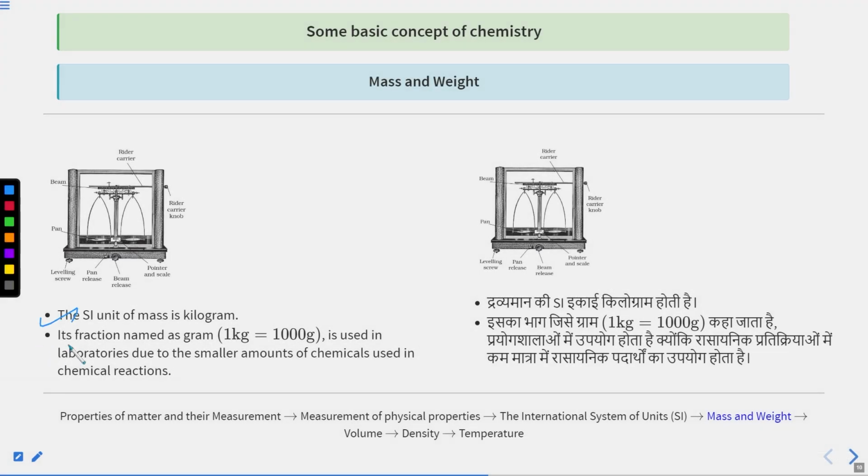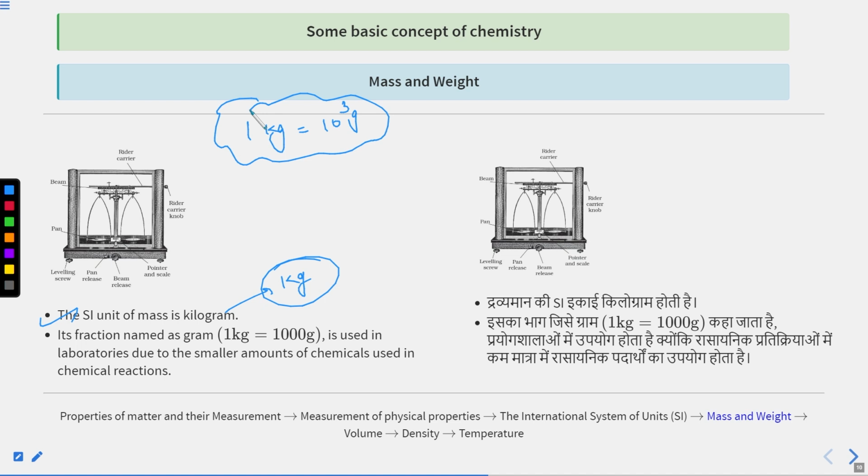The SI unit of mass is kilogram, having the symbol small k and small g. Its fraction is named gram. So 1 kg is equal to 1000 gram. 1 kilogram is equal to 10 raised to the power 3 gram. It means you can say 1000 gram.